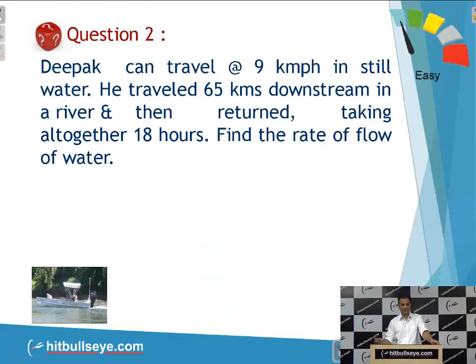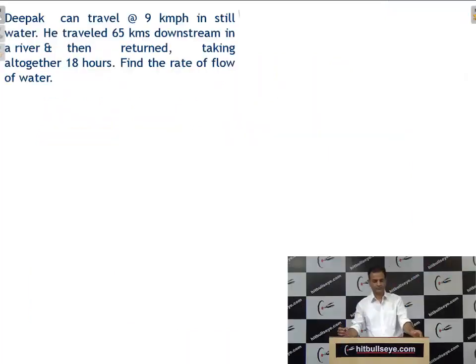Second question: Deepak can travel 9 km per hour in still water. He travels 65 km downstream in a river. Just go through it, students. Find the rate of flow of water. What is he asking, after going through the question? He is asking to find the rate of flow of water. Again, the speed of water he is asking.